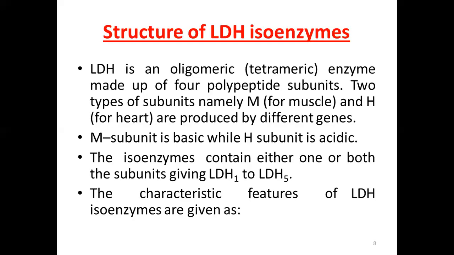Therefore, in the upcoming slides, when M is written, it represents the muscle subunit, whereas H represents the heart. And the M subunit is basic in nature, while the H unit is acidic.